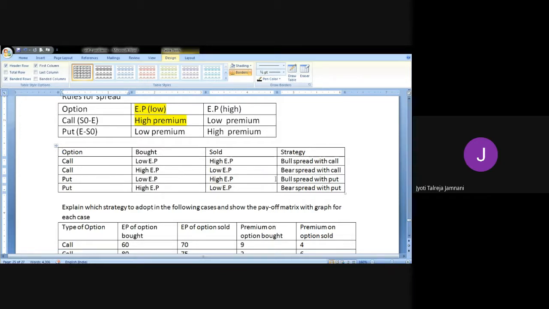Even if you're not able to tell which strategy that is, it is really good if you have understood the logic. So if you're buying a call option with low exercise price and you're selling it with high, you call it as bull spread with call.